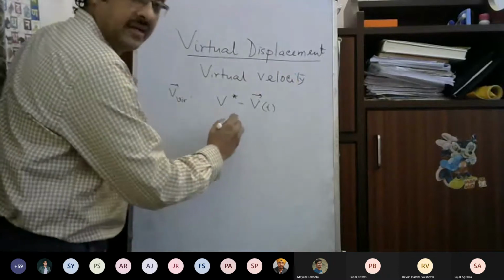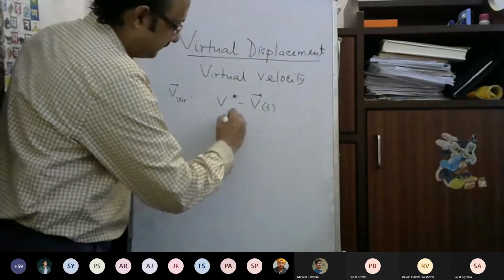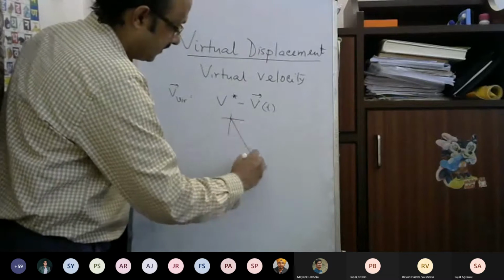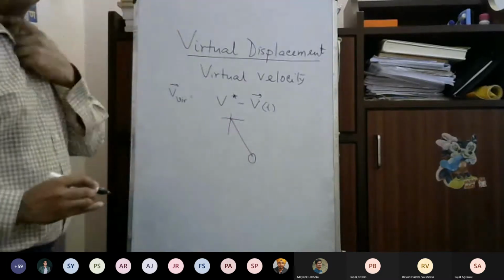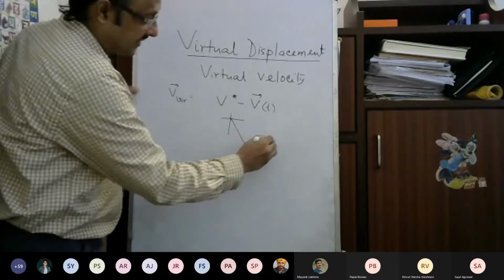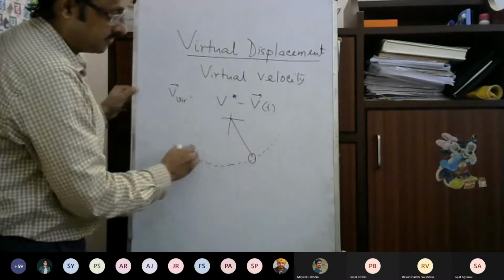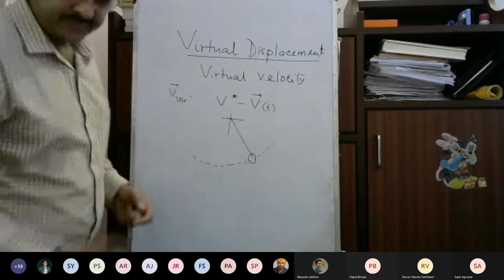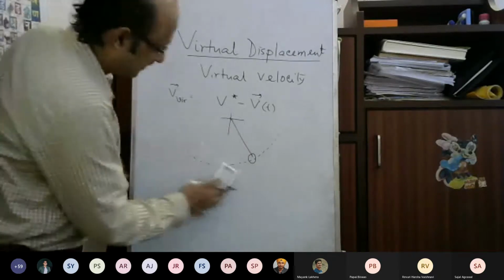Suppose we are considering the pendulum. So the body is actually constrained. I know that this is capable of moving on a circle.